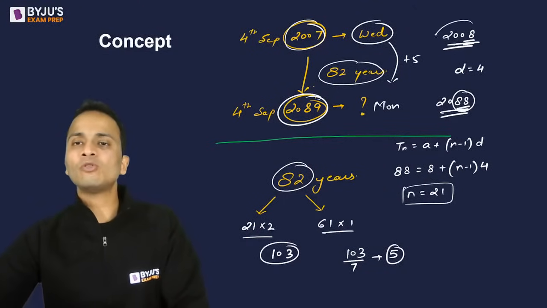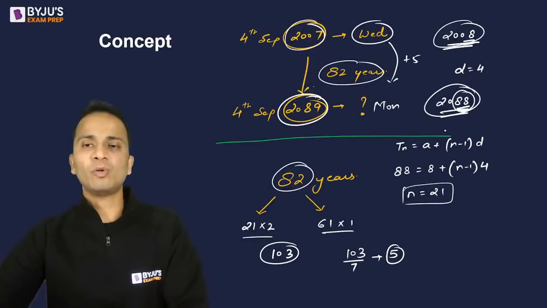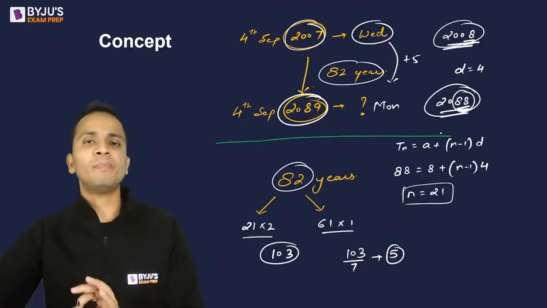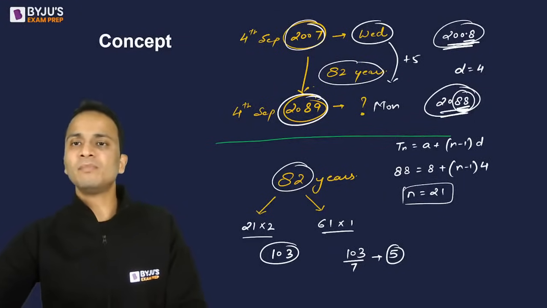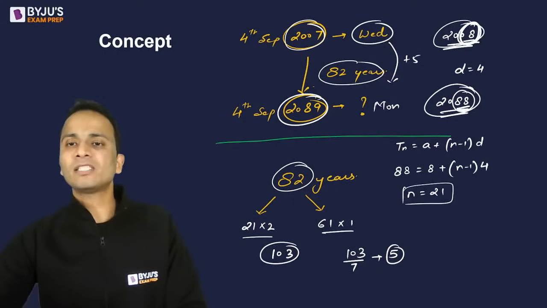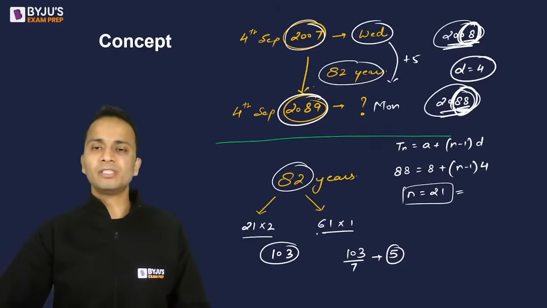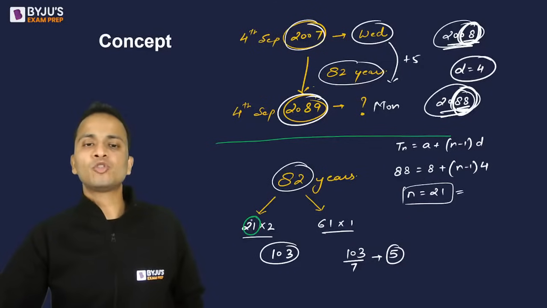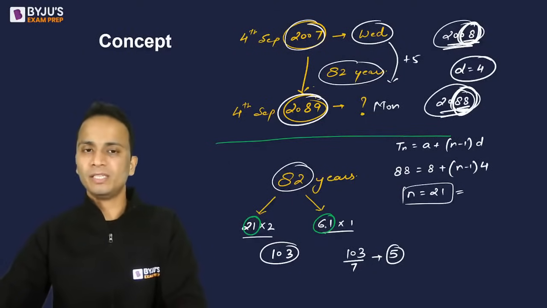All right. So 2008 से लेके 2088 तक how many leap years we have considered? We have to calculate this. So what I have done is I have used a normal formula of arithmetic progression because a leap year appears after every 4 years. So first term will be 08, last term will be 88, and the common difference will be 4. Using this, calculate the number of terms or the number of leap years. Number of leap years will come out to be 21. Right? So number of leap years is 21. 82 minus 21 is 61, which will be the number of normal years.